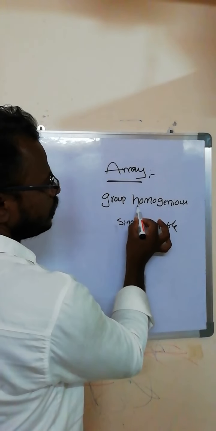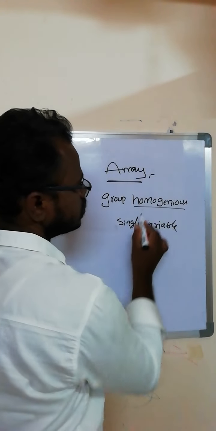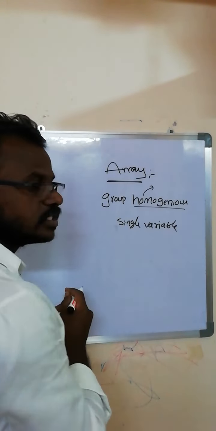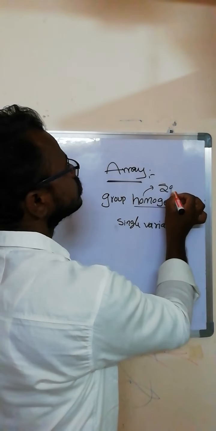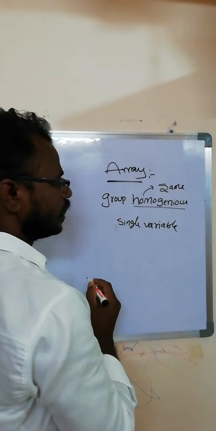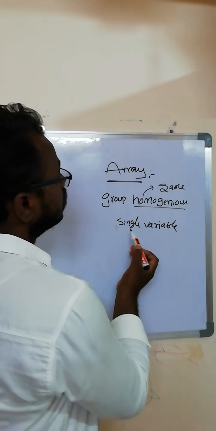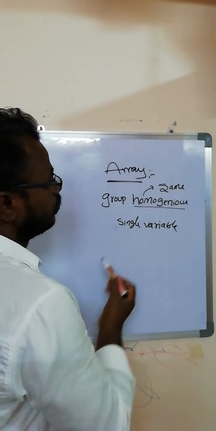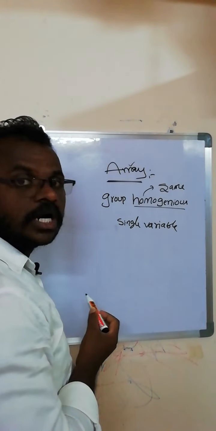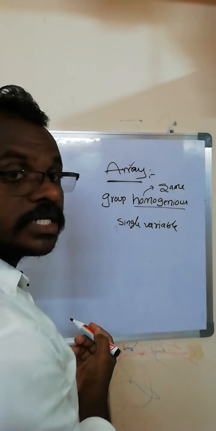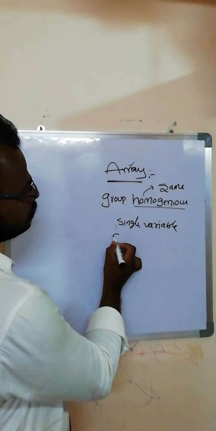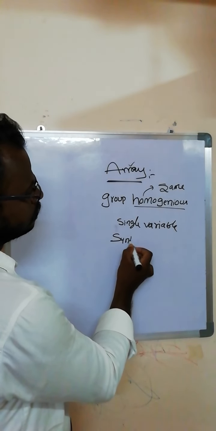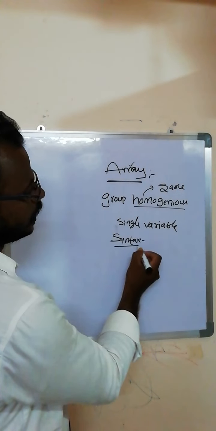So what is the meaning of homogeneous? The same data types. Homogeneous is a terminology word. The general word is the same data type: elements of the same data type nature can be contained in a single variable. This is the purpose of the array concept. See the syntax of the array concept.